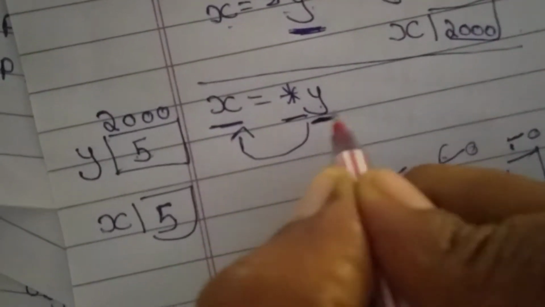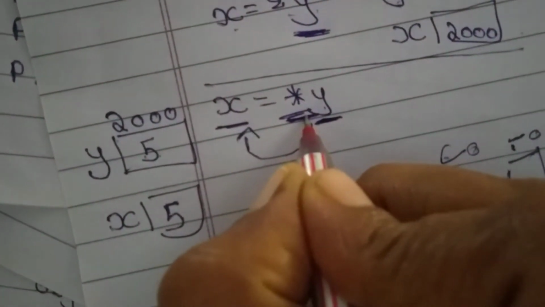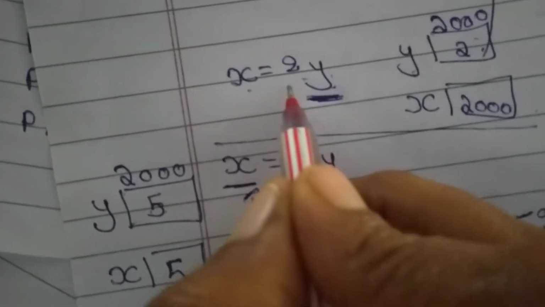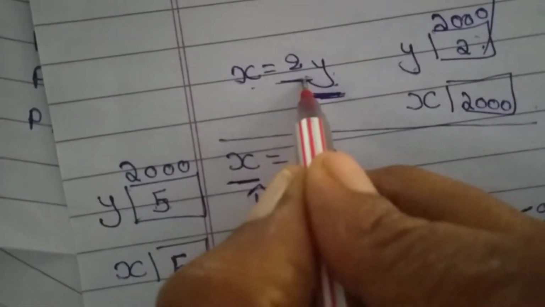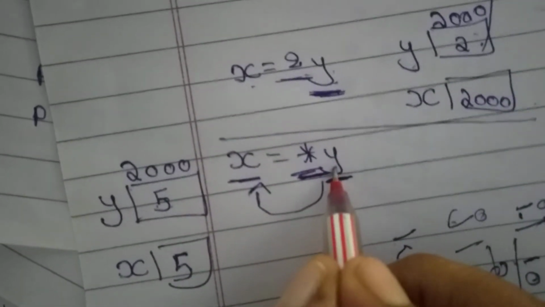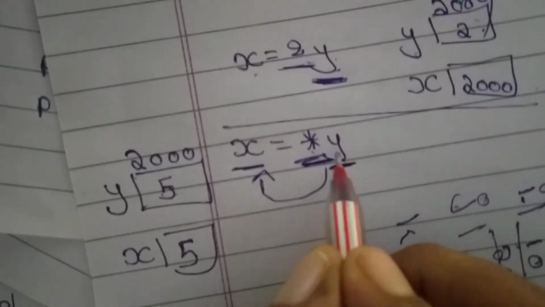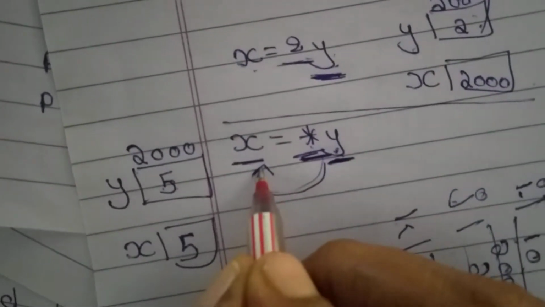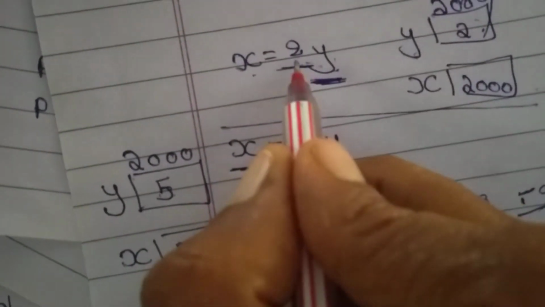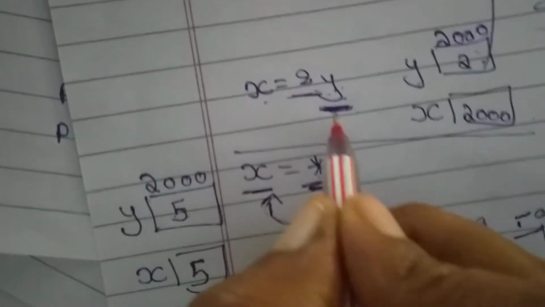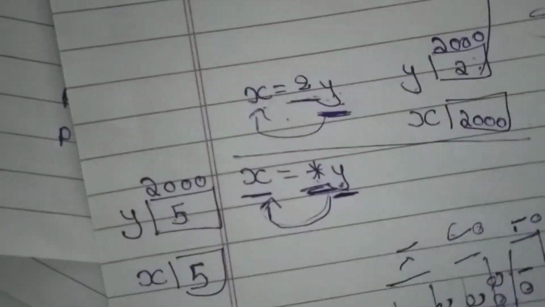So before a variable, if asterisk is there, it will bring the value. Before a variable, if ampersand is there, it will bring the address. Before a variable, if asterisk is there, in this memory location, whatever value is there will be stored here. Before a variable, if ampersand is there, whatever address is there will be stored in X. Now it is simple.